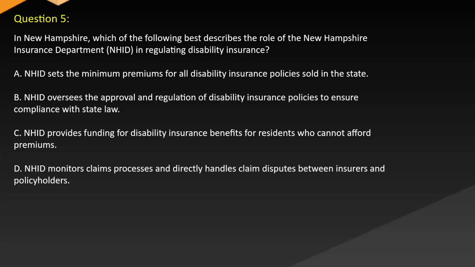Question 5. In New Hampshire, which of the following best describes the role of the New Hampshire Insurance Department (NHID) in regulating disability insurance? A. NHID sets the minimum premiums for all disability insurance policies sold in the state. B. NHID oversees the approval and regulation of disability insurance policies to ensure compliance with state law. C. NHID provides funding for disability insurance benefits for residents who cannot afford premiums. D. NHID monitors claims processes and directly handles claim disputes between insurers and policyholders.